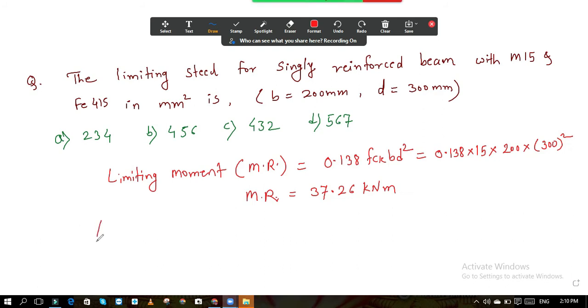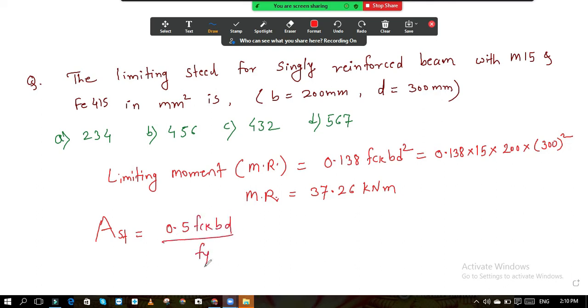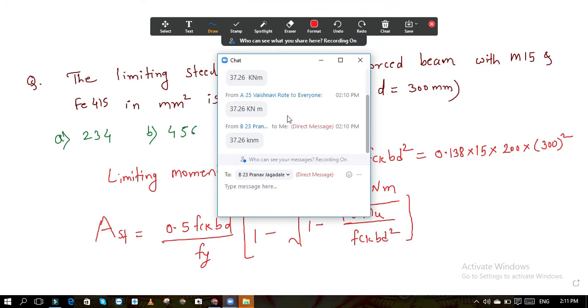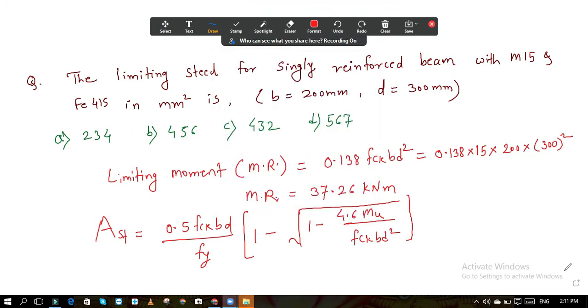Now limiting area. So Ast is equal to, what is your formula? 0.5 fck bd upon fy, here in bracket 1 minus under root 1 minus 4.6 Mu upon fck bd square. This is the formula to calculate the Ast. Okay, now put the values in this formula.